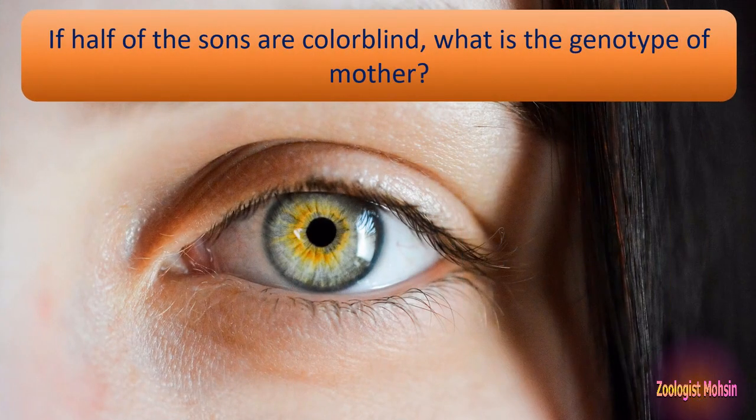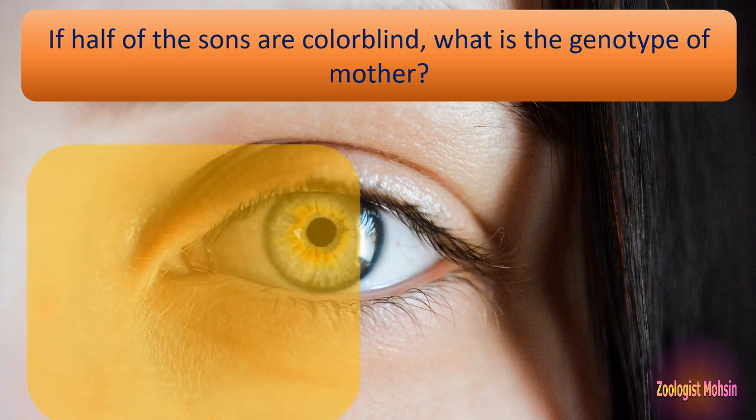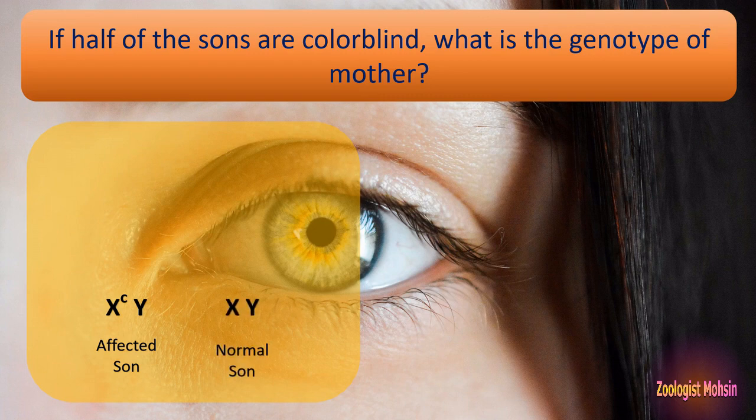Similarly, another question: if half of the sons are colorblind, what is the genotype of the mother? This question is reverse genetics. We will move from offspring to parents. In the question, the condition is given that one son is affected while the other son is normal, meaning half affected and half normal. And we know that the affected son has the genotype XCY, while the normal son has XY.